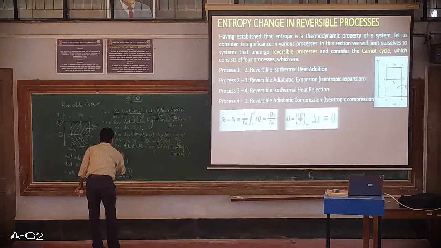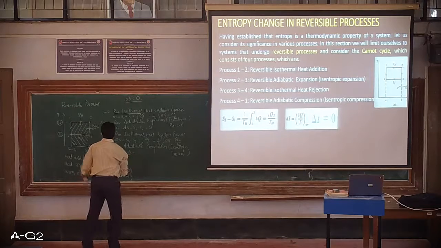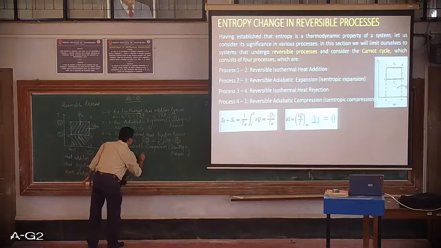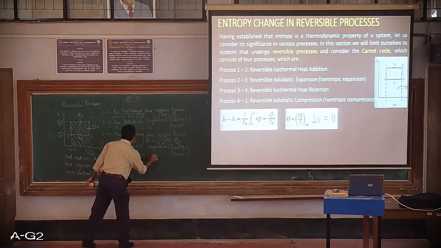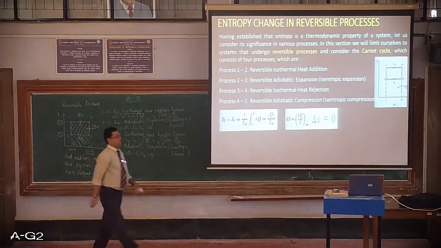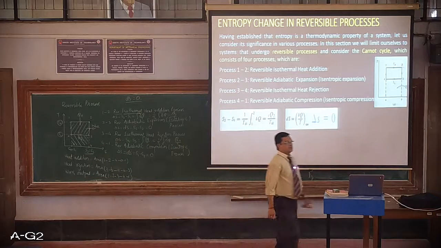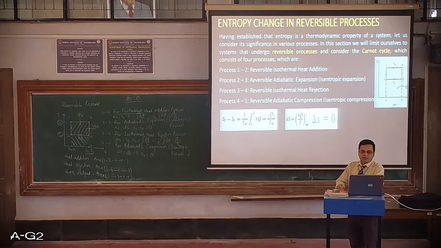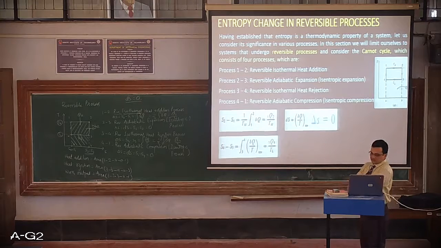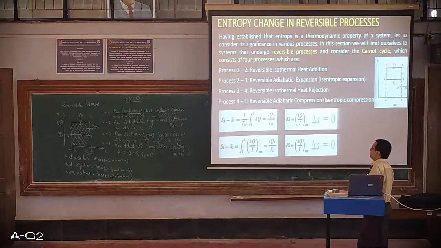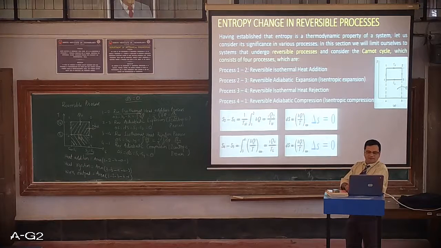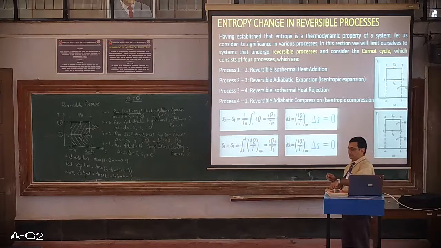So delta S, or dS, is equal to final minus initial, so it is S1 minus S4, which is equal to 0 because S4 is equal to S1. So that completes the analysis for the change in entropy in a reversible case. So this is for the third process and for the fourth process. Okay, so this is the analysis. Let's apply it for the reversible world.